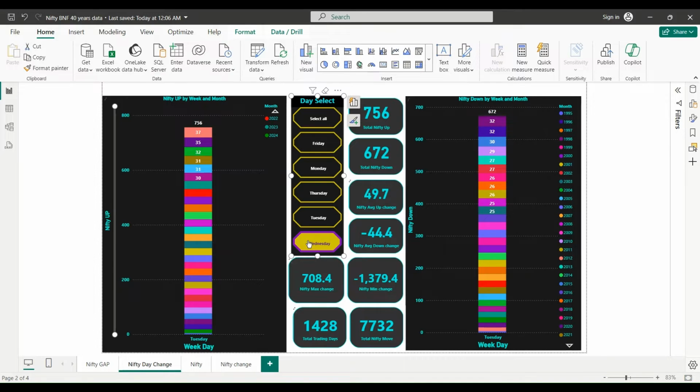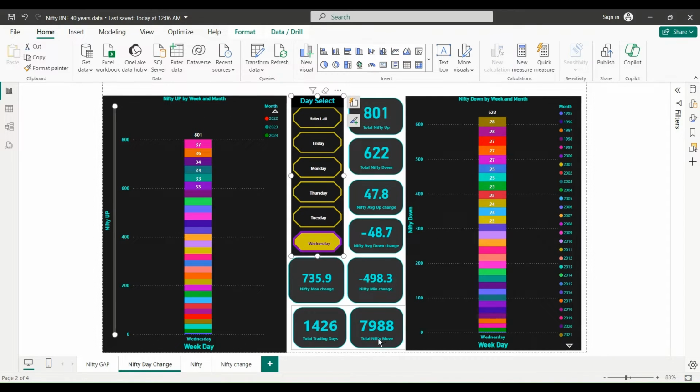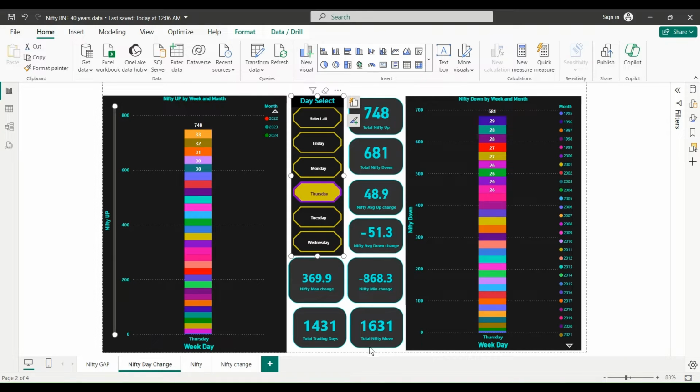Let's see Wednesday as well. Almost 8,000 points on Wednesdays. So Wednesdays are more positive. 800 up, 622 times down. Right, and let's say our expiry is Thursday. Okay, 1631 points, still bad, right? On expiries, yeah, it will show erratic behavior.